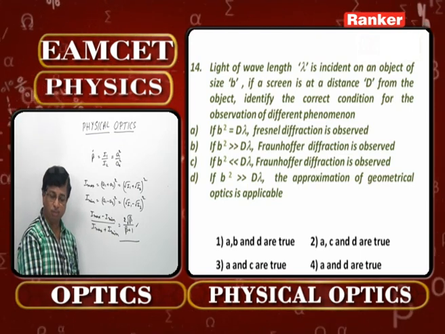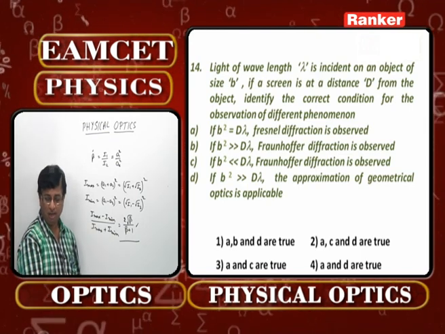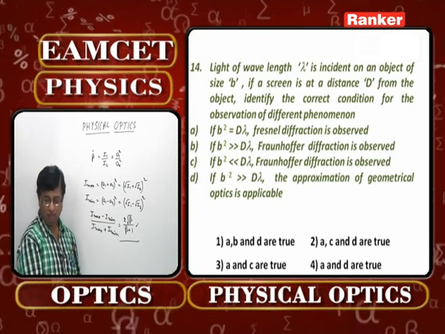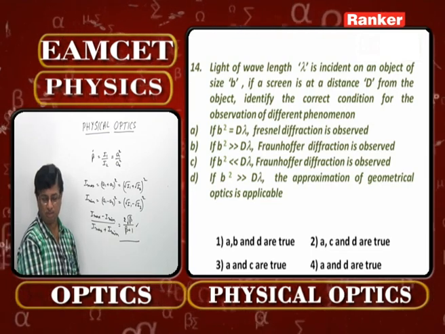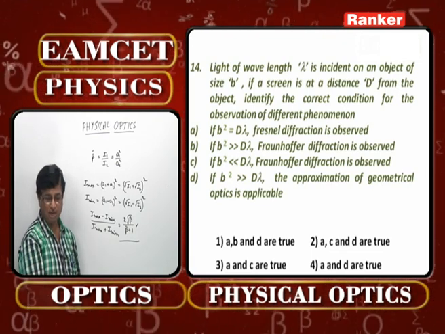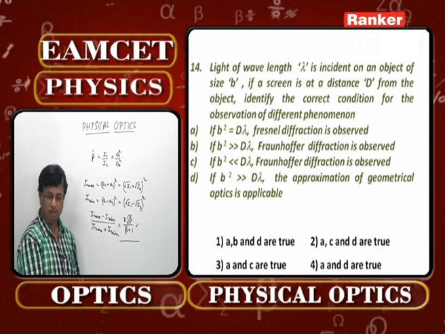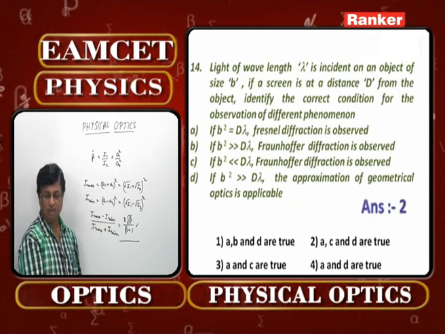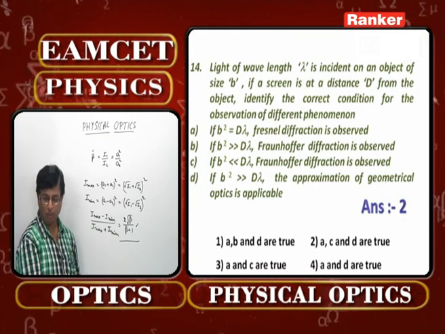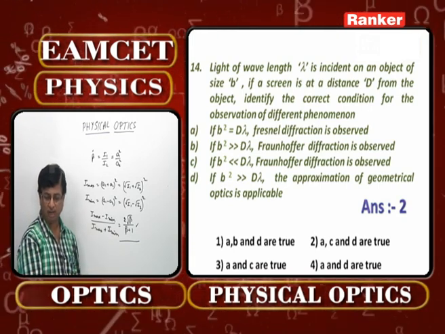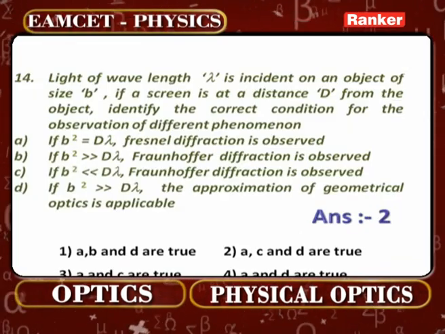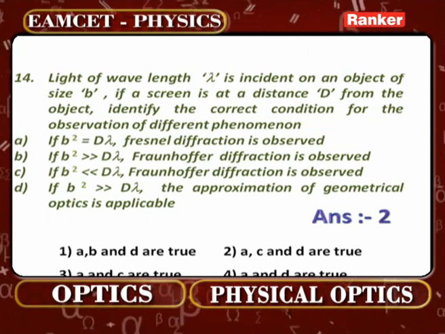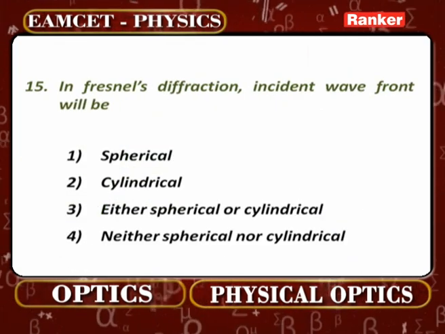What happens if B square is greater than D lambda? The approximation of geometrical optics is going to be applicable for that. This same question has been repeated at Eamcet examination twice so far. So be careful with these conditions. A is correct, C is correct, and D also is correct. That means A, C and D are true, excepting B, all other 3 are correct. So the correct option for this particular problem 14 is the second option here. Remember that.